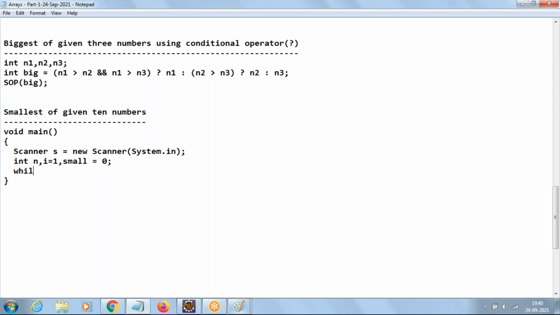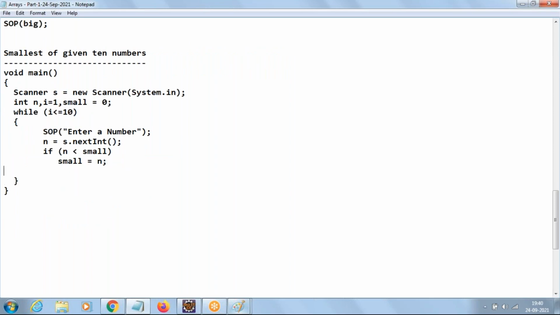Now take the while loop, while i less than or equal to 10, then accept the number here, enter a number, we'll say n equal to s dot nextInt. Then we have to compare with small. If the given number is less than previous small, then make your number as small. That's it. Same like the big program. Then to repeat the loop, i plus plus. Once you come out of the loop, print the value of small.